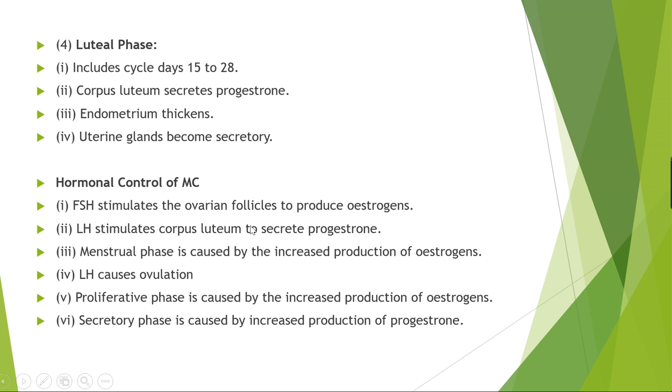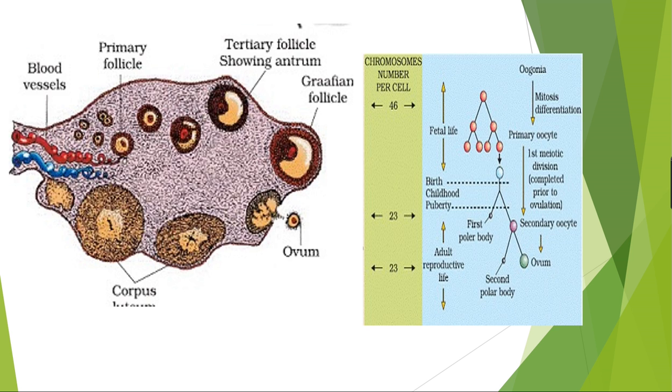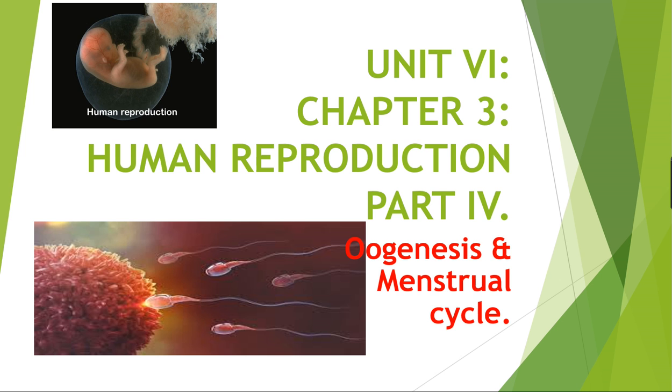In the proliferative phase, it's caused by the increased production of the estrogen. And what happened in the last secretory phase? That is caused by the increased production of again progesterone. So this is the hormonal control during the menstrual cycle. Okay, so this is about the oogenesis process and about the menstrual cycle.